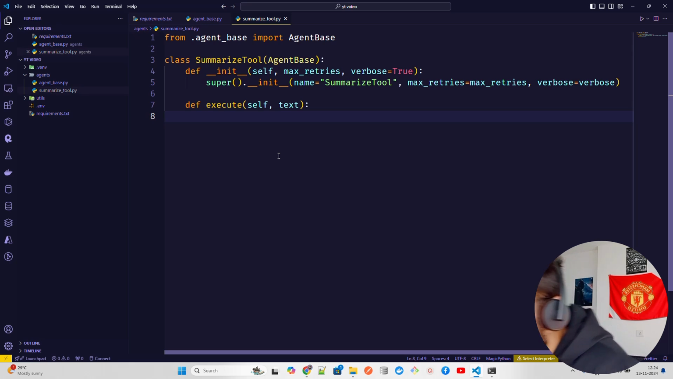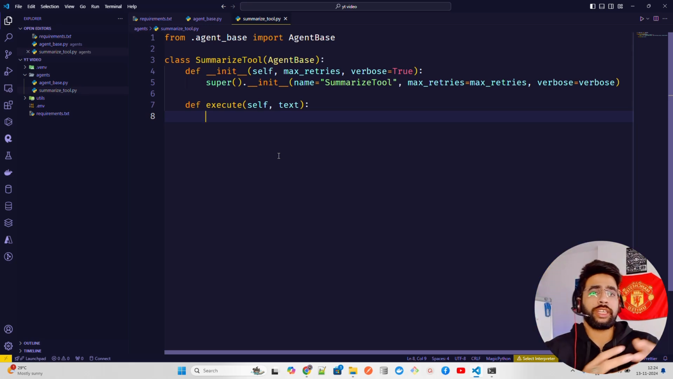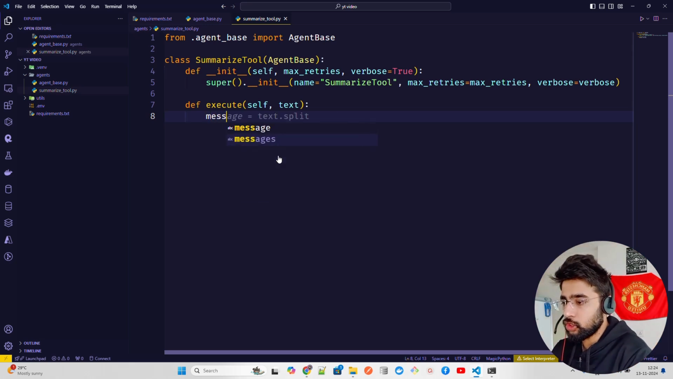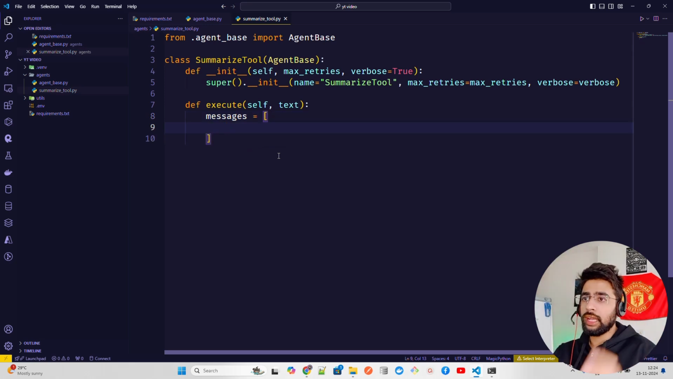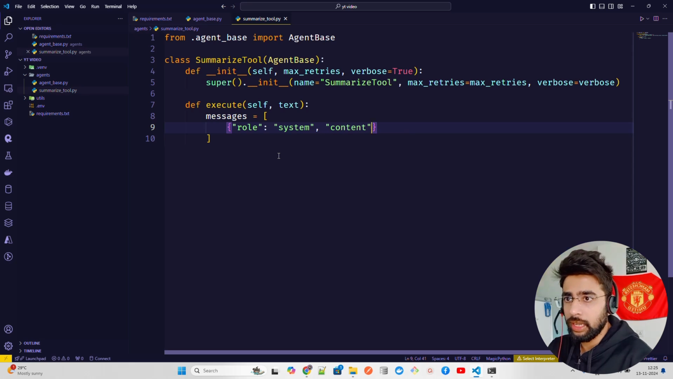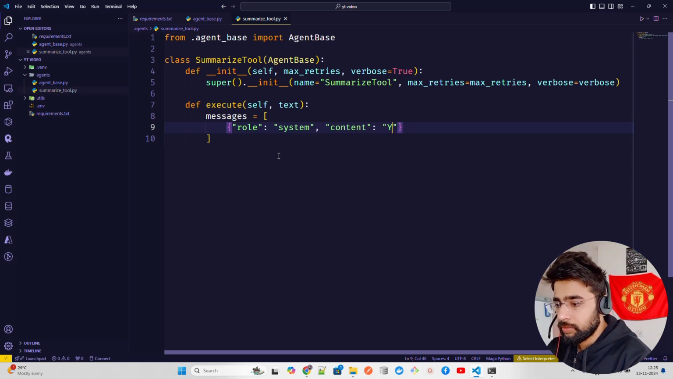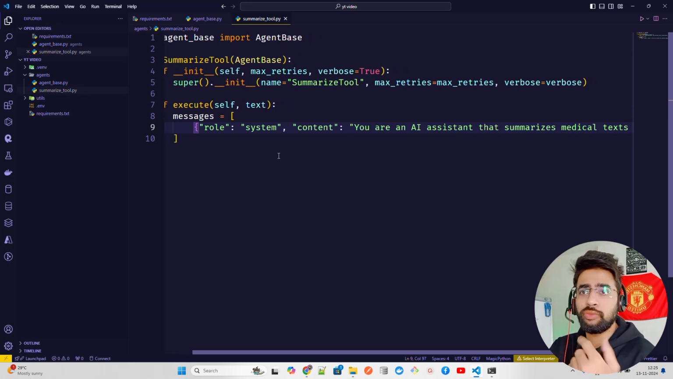Now this is our execute function, and of course we are using OpenAI, so we have to follow their system prompt technique. So we're going to have messages. You can find this in their documentation as well, and in these messages we're going to have our role. So let me just do role. Role is system, and then you define content. Now in this content we're going to say you are an AI assistant, because it's a summarization thing, that summarizes medical text. You can also improve it.